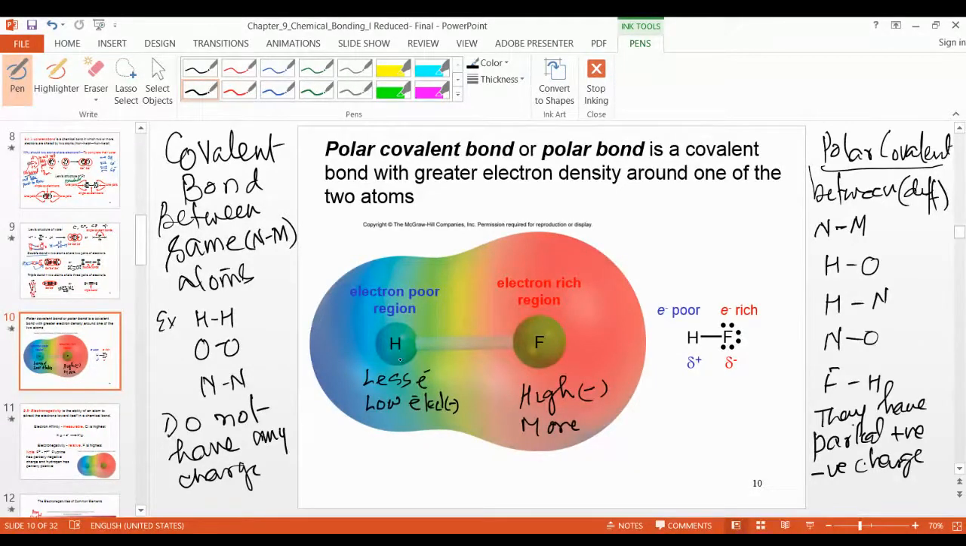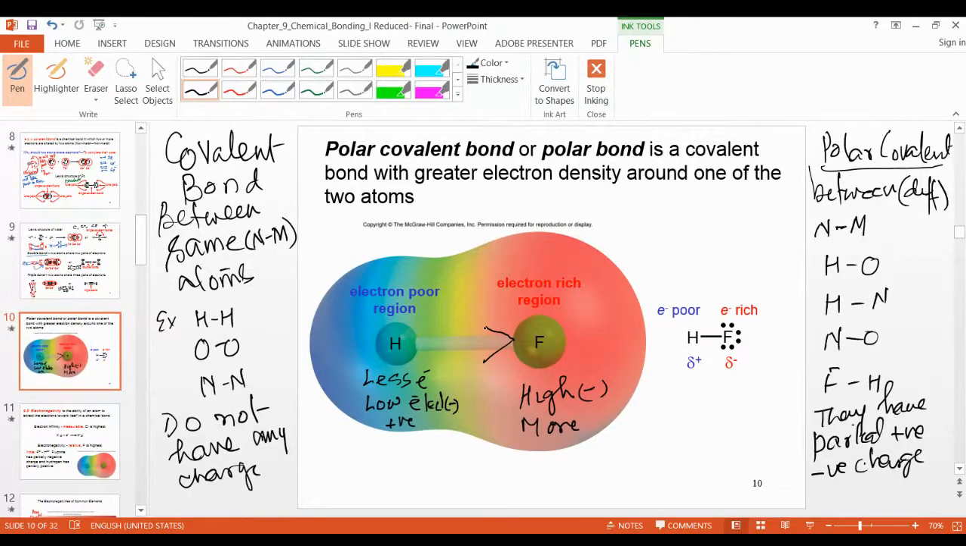This means positive. This means negative. Fluorine has more electrons, and the shape is a little bit more than hydrogen. This is the polarity, and the polarity means this is more electronegative.